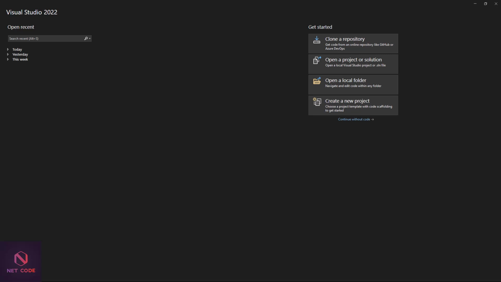So the next question is, why use MassTransit and RabbitMQ? In the world of microservices, ensuring that your services can communicate seamlessly is very important. MassTransit is a powerful open source message bus that simplifies the creation of robust and scalable distributed systems. It also abstracts the complexities of message brokering, making it easier for developers like you and I to implement asynchronous messaging in .NET applications. So that's the reason why I go for MassTransit.